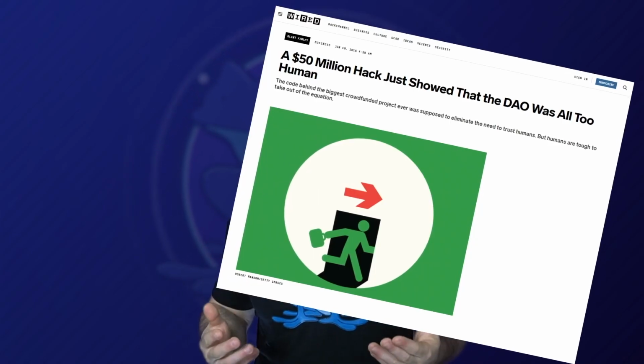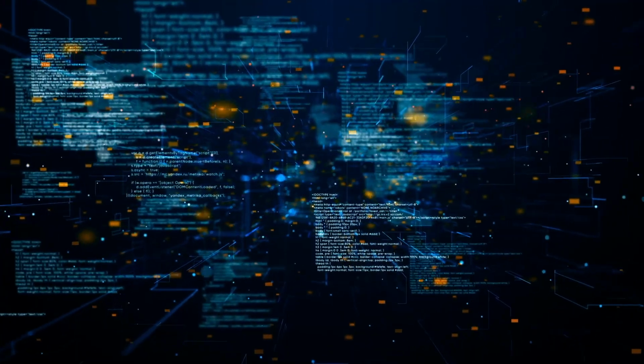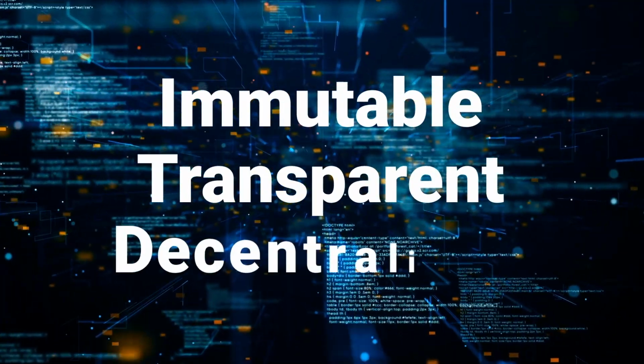And this is not to be confused with The DAO, which was an implementation of a DAO back in 2016, which set the record for the largest hack at that time. So there's a lot of different ways to think about it, and the DAO term is used in a lot of different ways. But in essence, imagine if all of the users of Google were given voting power into what Google should do next. And the rules of the voting were immutable, transparent, and decentralized.